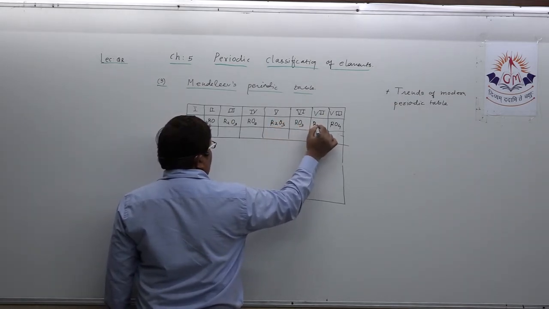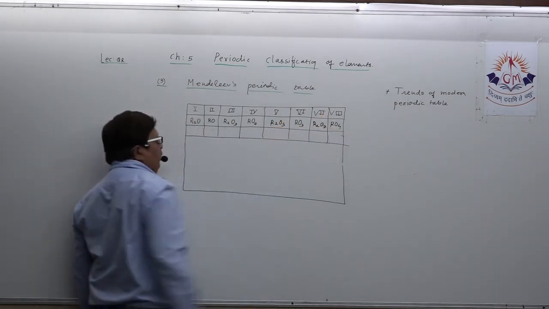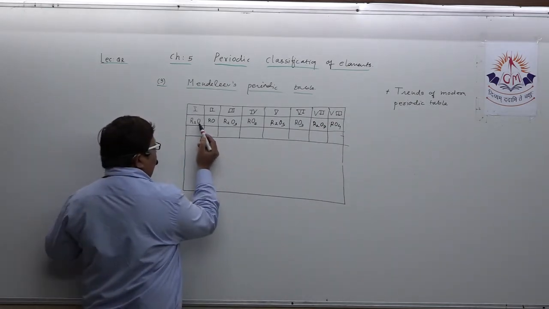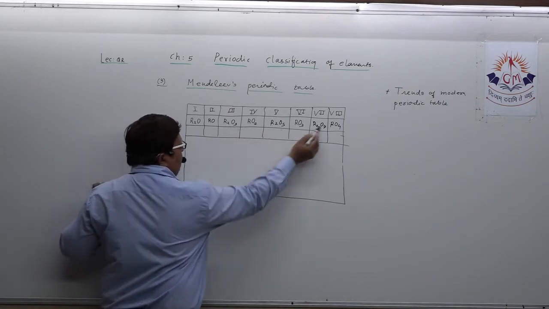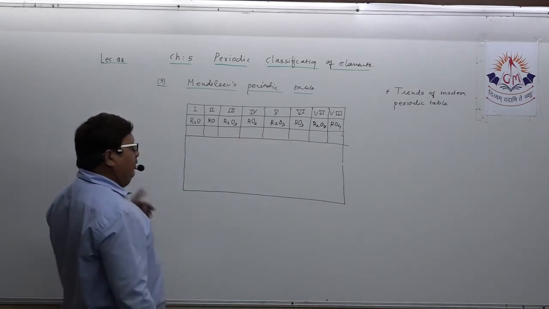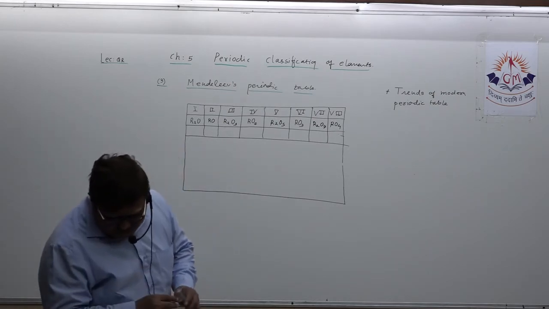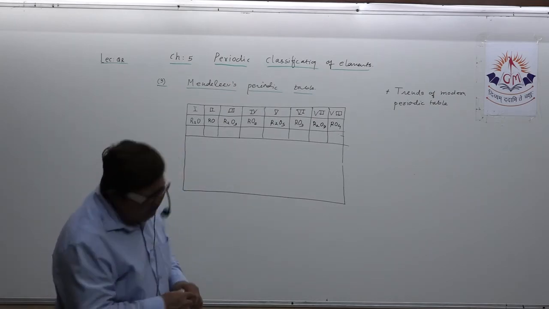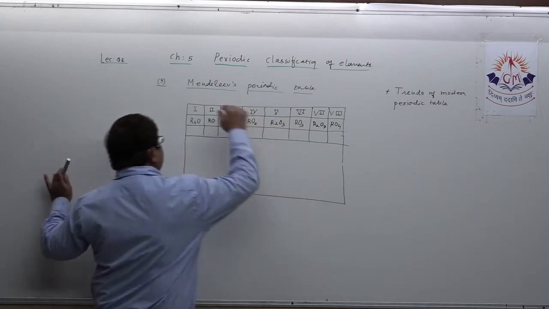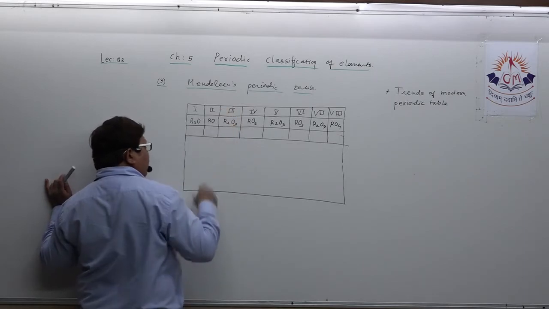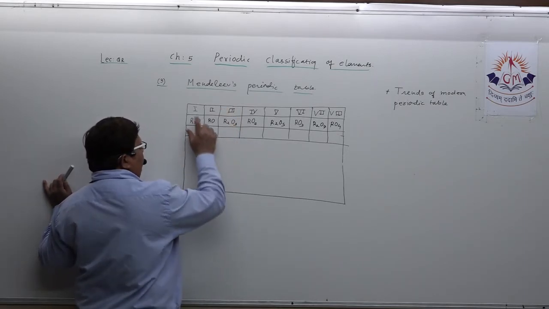R2O5. R2O7. Please try to remember this. Here you will increase oxygen by 2. Is it clear in your mind? Be very, very conscious in this. How to remember is this. Okay? See what I spoke? This is going to help you in solving the one-liner and preparing the complete short note.